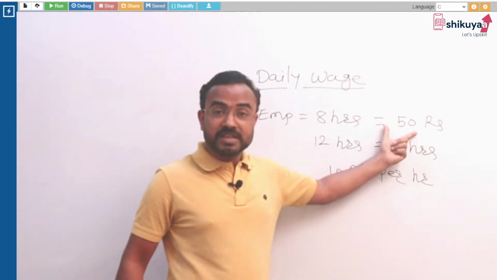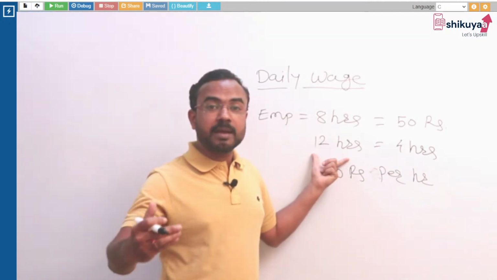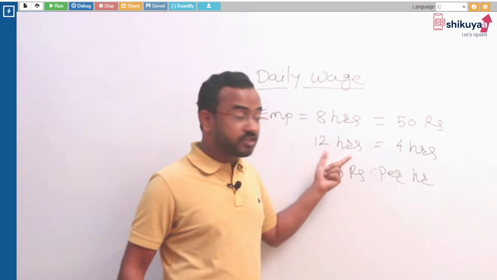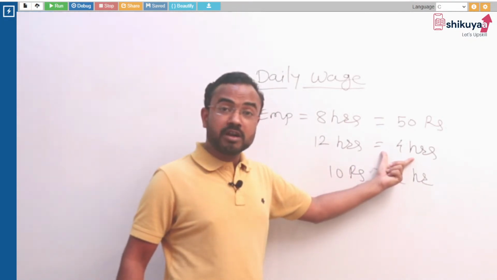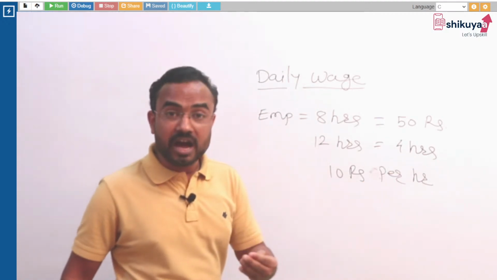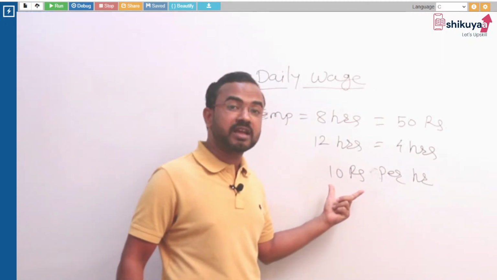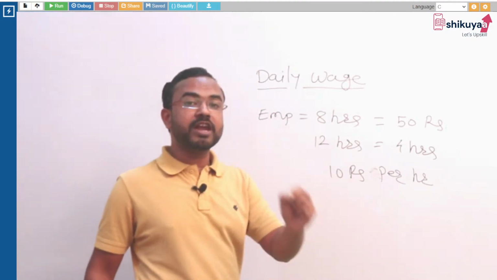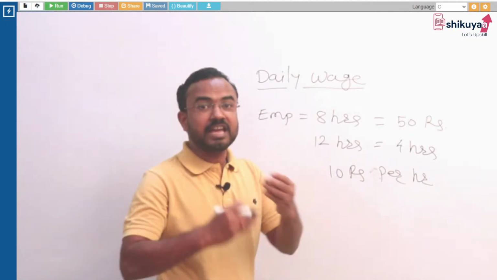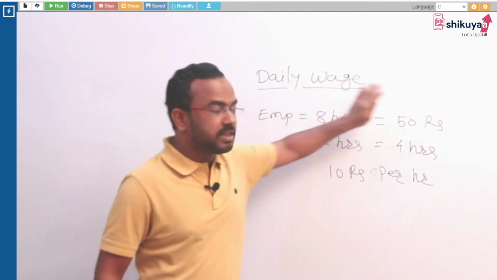50 rupees wages, and if that particular employee works for more than 8 hours, say for 12 hours, that means the employee is working for an extra 4 hours, and the company has decided if the employee is working more than 8 hours, the company is going to give 10 rupees per hour extra remuneration over this particular wage. This is the program.